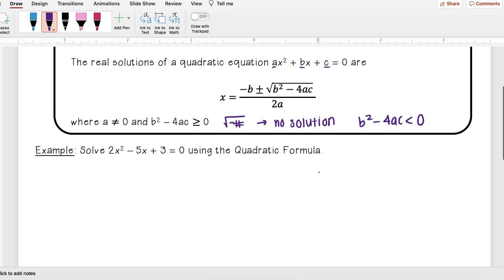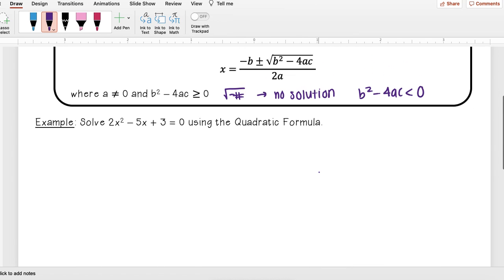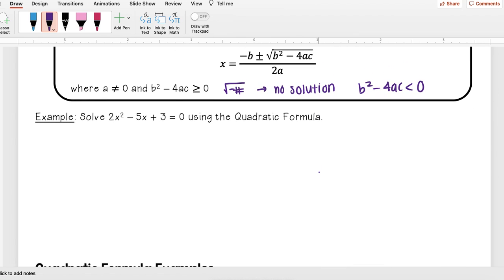So let's go through an example. I want to solve 2x squared minus 5x plus 3 equals 0 using the quadratic formula. So when I'm going through this, what I like to do first is go ahead and label what my a is, what my b is, and what my c is. So a, that is the number in front of x squared, so this is 2. B is the number in front of my x term, which here is negative 5. And c is what's being added at the end, and this one is 3.